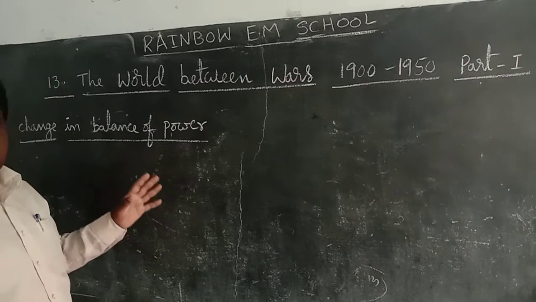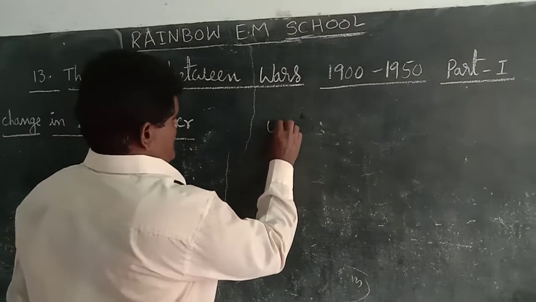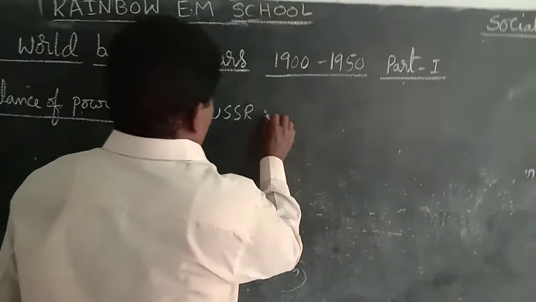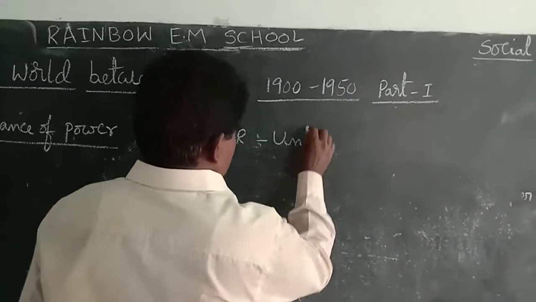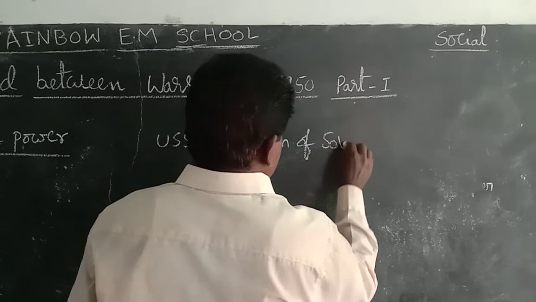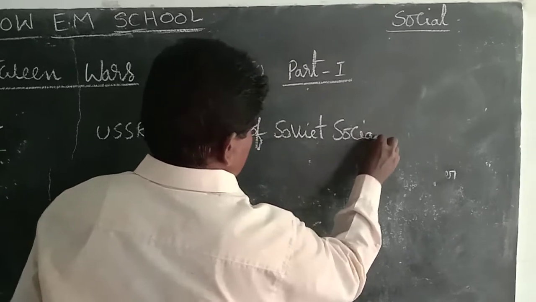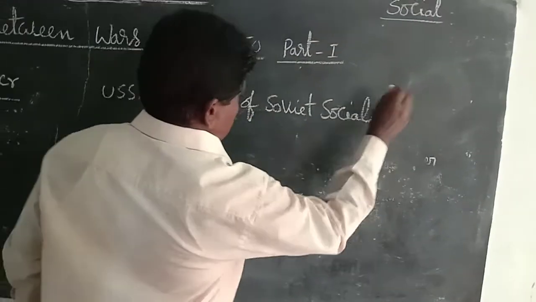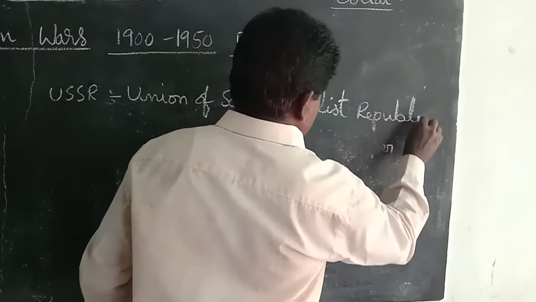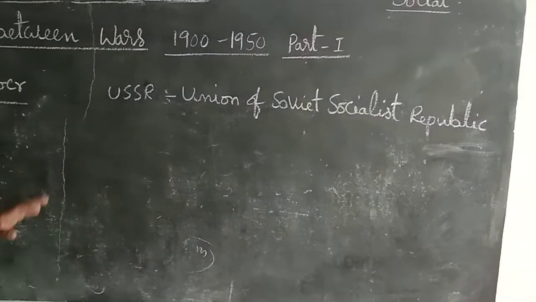Russia became the USSR in 1924. USSR full form: Union of Soviet Socialist Republics.